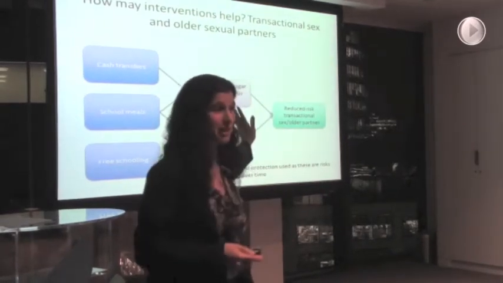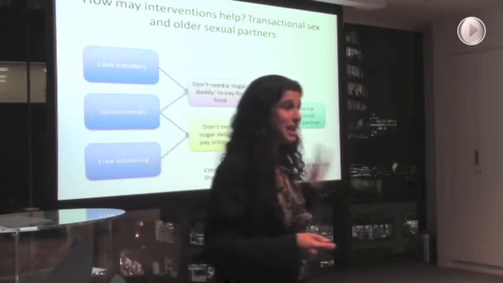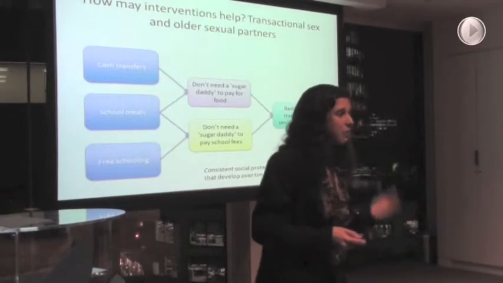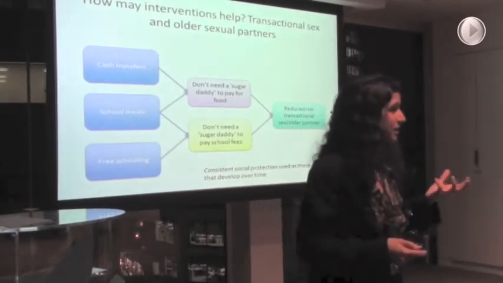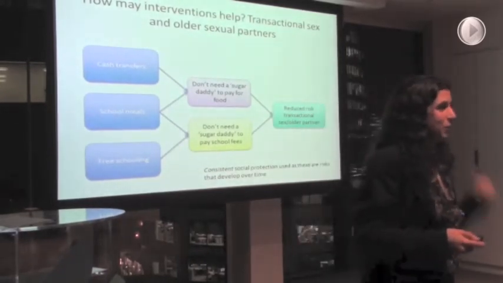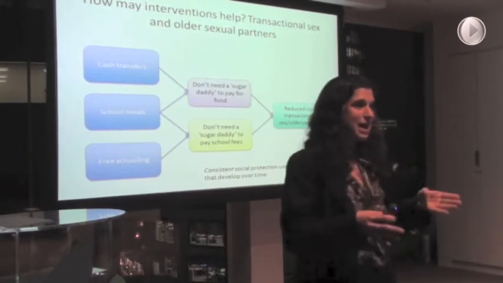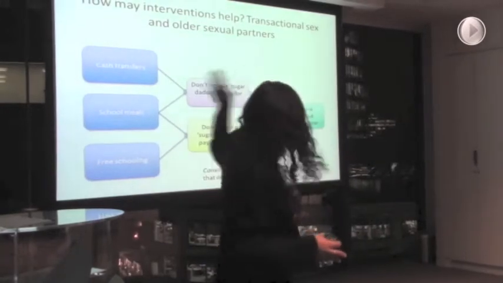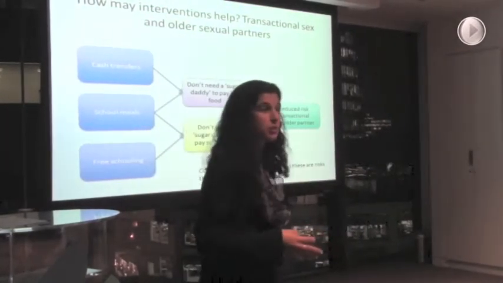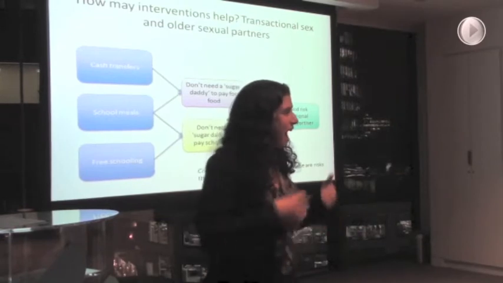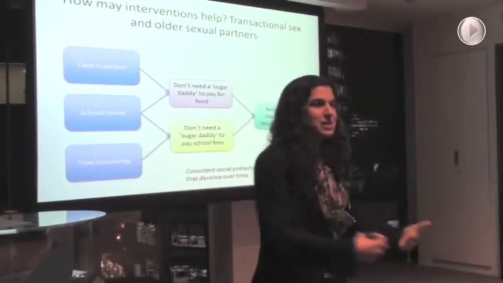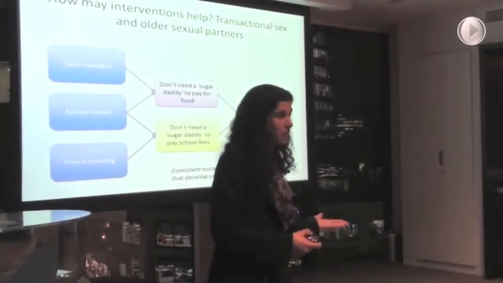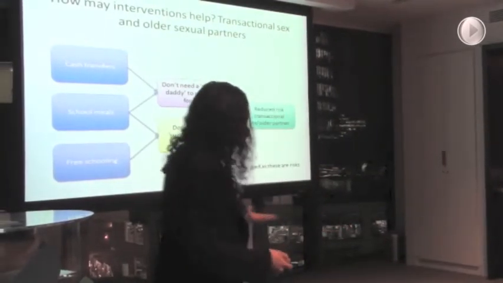Now, this is a theory, but we can test it using this national data set, which follows these girls and boys over a year. And what's really valuable about this is that we can look at incidence. And what incidence means is that we can say, of all the kids who've had one of these things, like a grant or a school meal or free schooling, over the 2 years, how many of them newly begin to start these negative actions or have these negative outcomes over the year? And it can really tell us about causality.